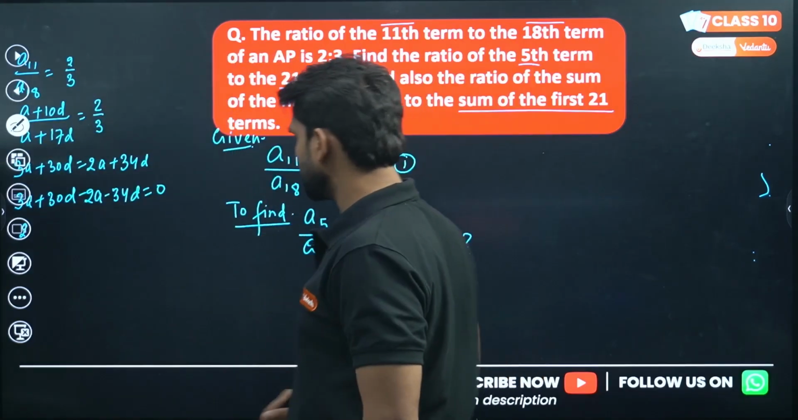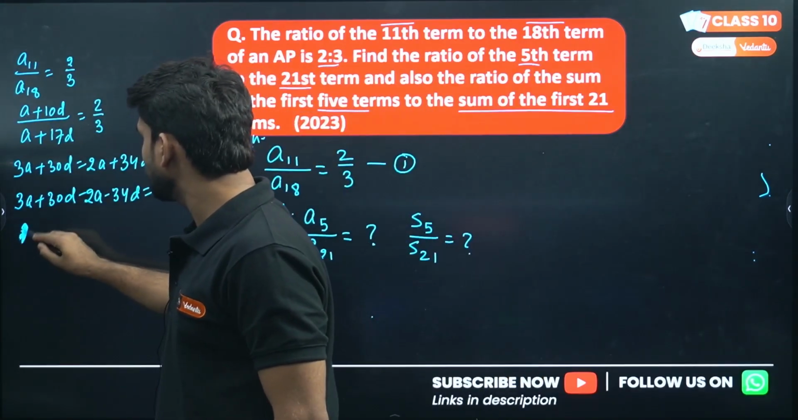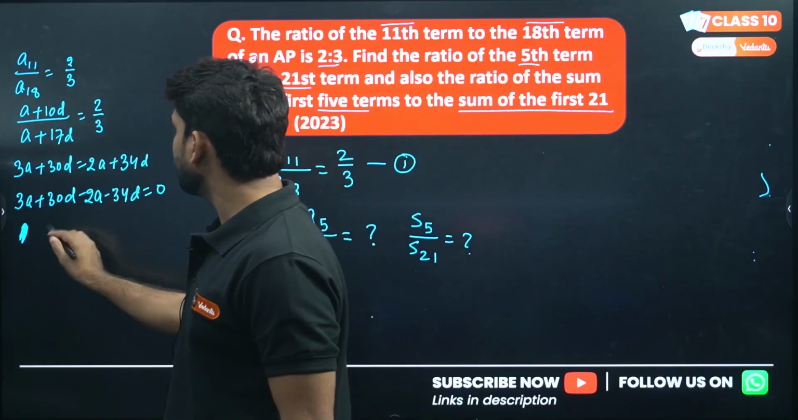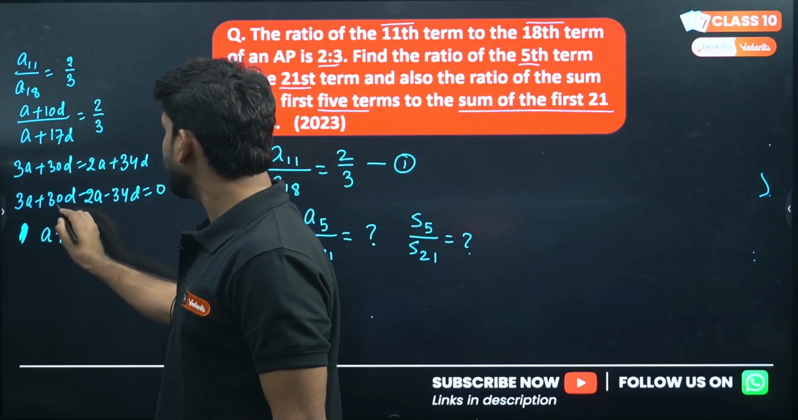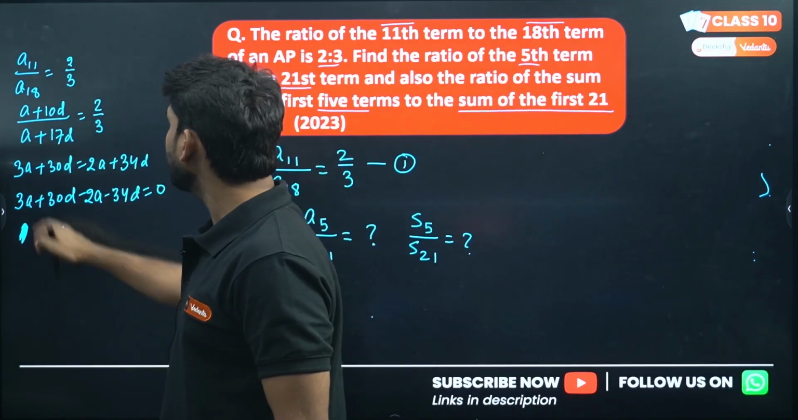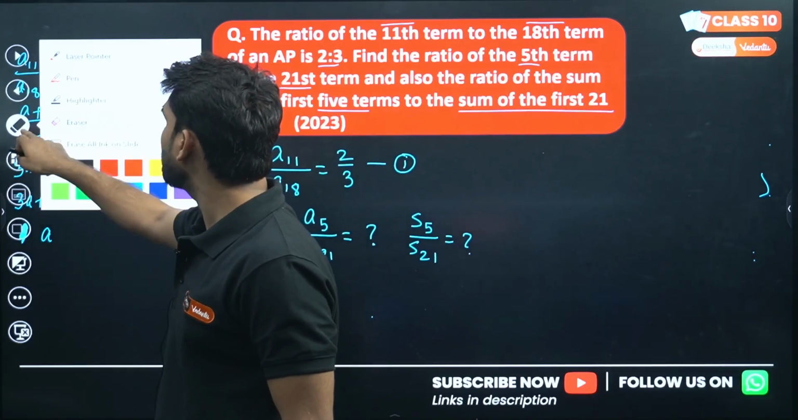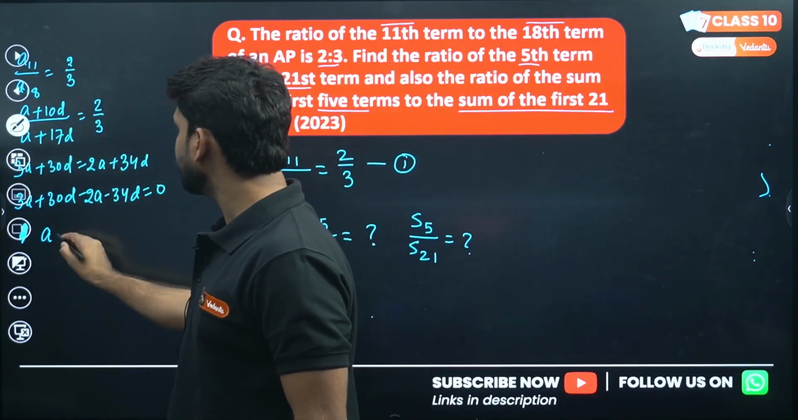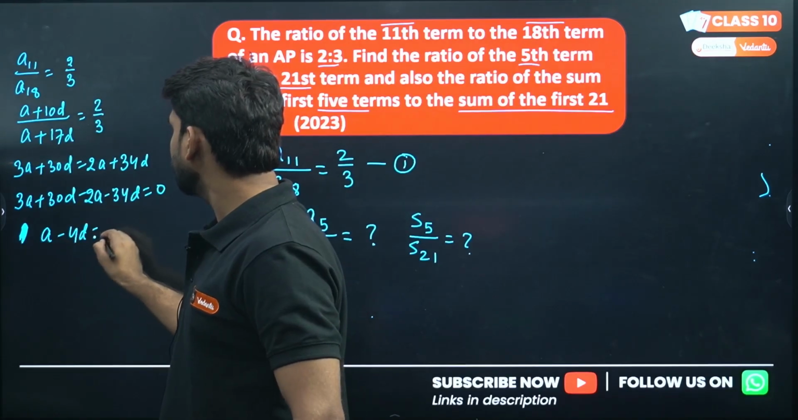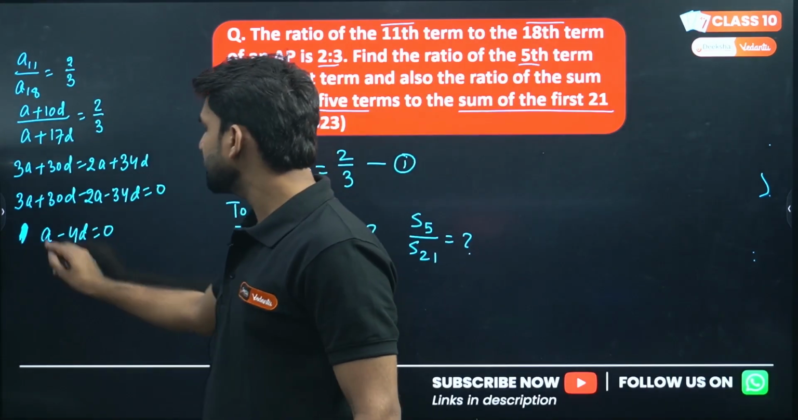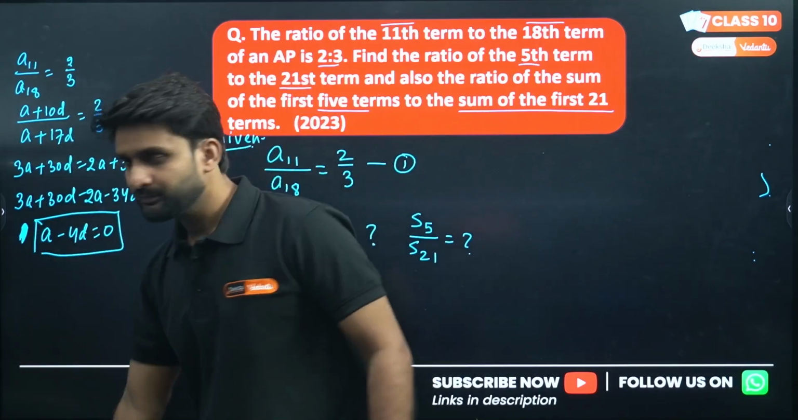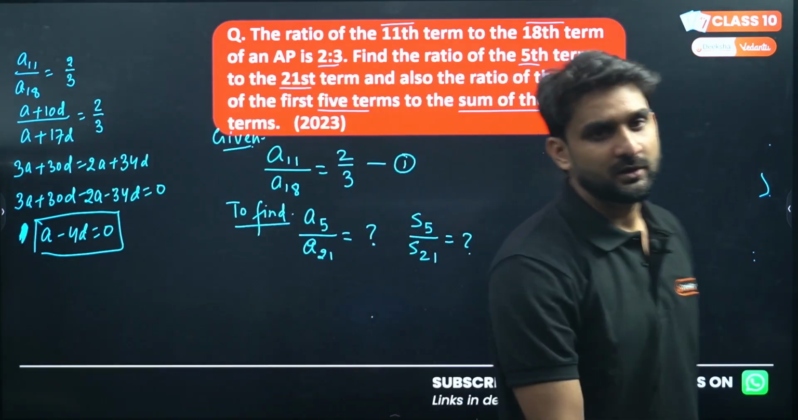No issues. So 3A minus 2A will be A, and 30D minus 34D will be minus 4D. So equals 0. So this result came: A minus 4D equals 0.